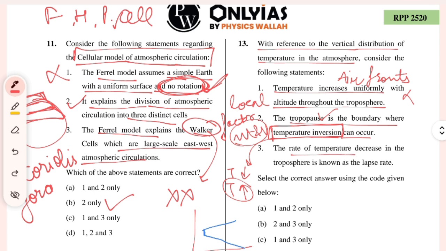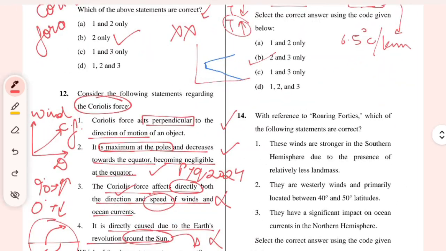The rate of temperature decrease in the troposphere is known as lapse rate. This has already come in the previous question, 6.5 degrees Celsius per kilometer. Environmental lapse rate. So this is again true. So 2 and 3 are right here. Moving to the next question.